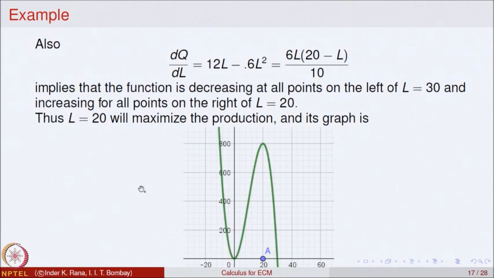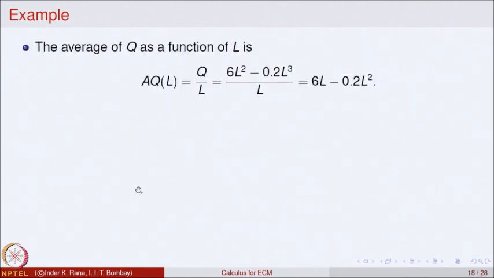But from our point of view of the problem of economics, when the labor size is 20, there will be maximum production. You can see from here the production is increasing as the labor increases. When it reaches 20, there is a maximum production, and then the graph starts dropping down. That means when the labor increases beyond 20, the production will start decreasing. So, maximum happens at the point L equal to 20. This is how you can interpret the graph also.